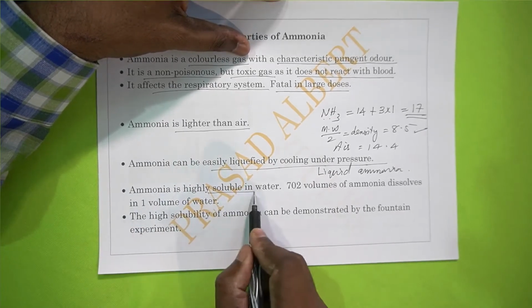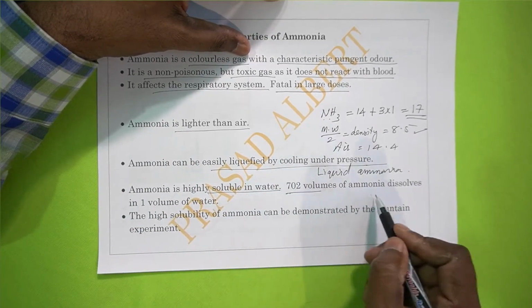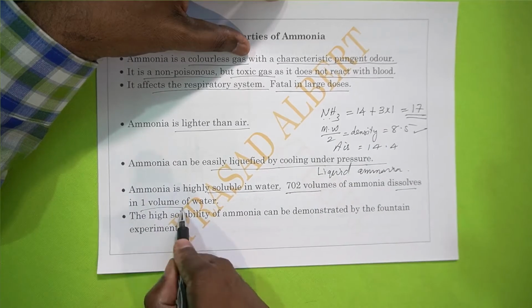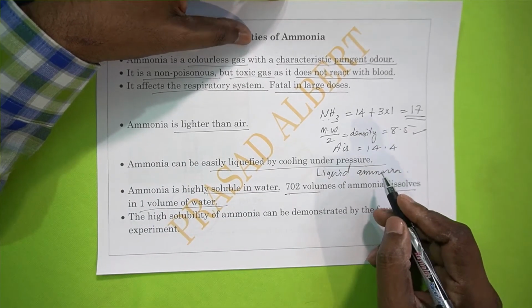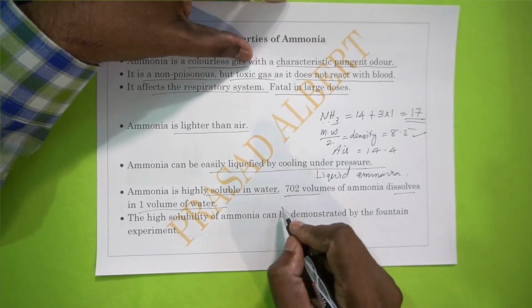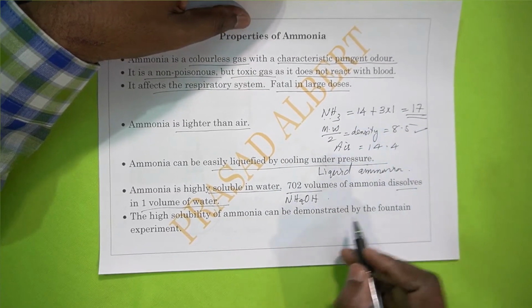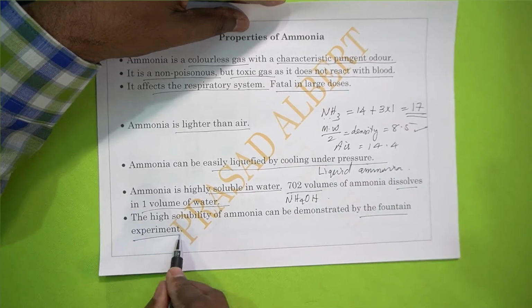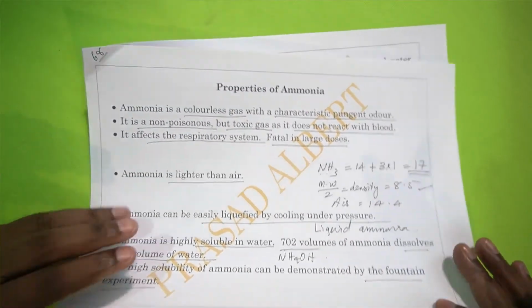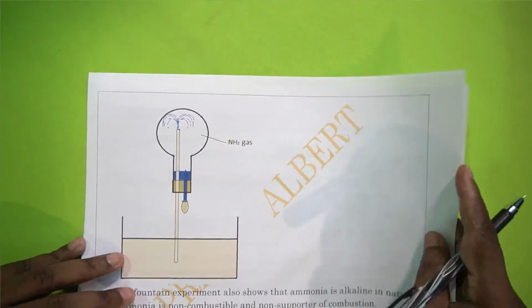It is highly soluble in water. 702 volumes of ammonia dissolve in 1 volume of water. So it is a very high solubility, and when it dissolves it will produce NH4OH, ammonium hydroxide. Now there is an experiment called the fountain experiment which will show the high solubility of ammonia in water. It is a very interesting and fascinating experiment.